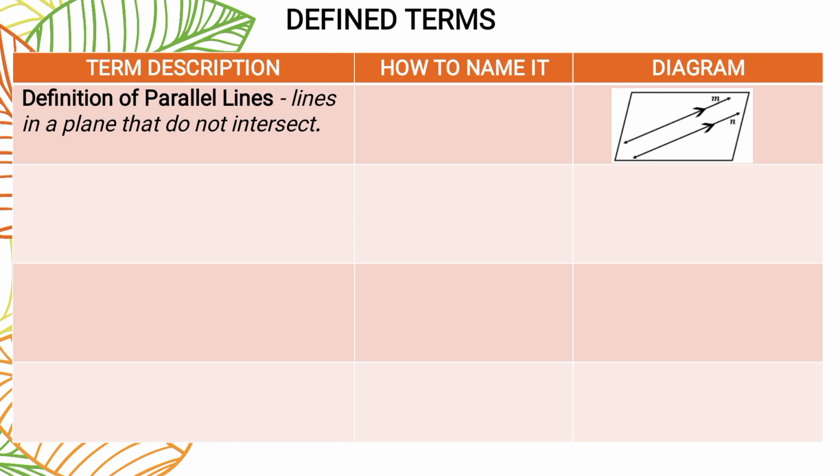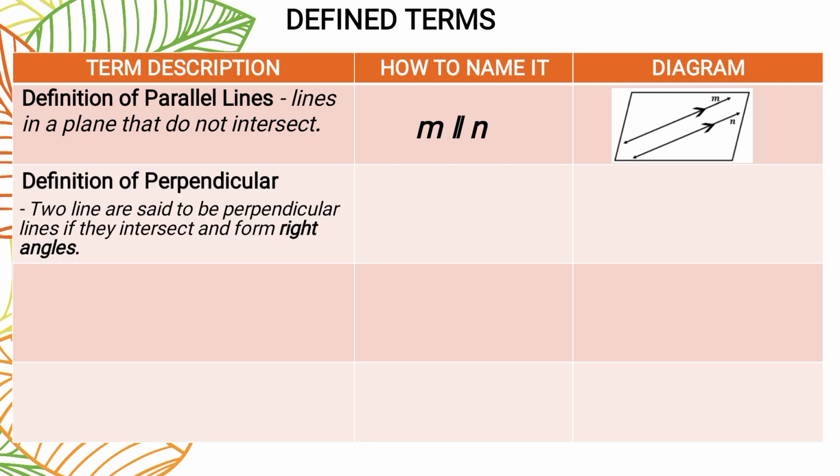Ayun po yung parallel lines. So, how to name it? Just simply write M parallel to N. The symbol for parallel line is yung dalawang guhit na nakatayo. Ayun po yung parallel. Okay, next is the definition of perpendicular.